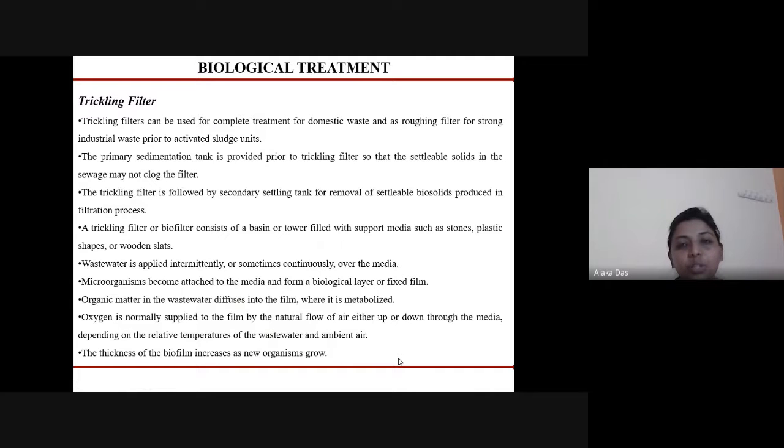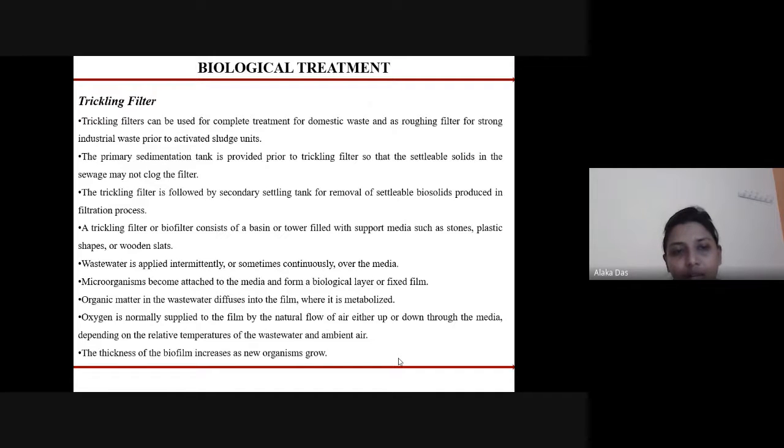So next we'll move to the second unit of the biological treatment, that is a trickling filter. The trickling filter is used for the complete treatment of domestic waste, and a roughing filter is used for strong industrial waste prior to the activated sludge units. The primary sedimentation tank is provided prior to the trickling filter so that the settleable solids in the sewage may not clog the filter. The trickling filter is followed by the secondary settling tank for removal of settleable biosolids produced in the filtration process.